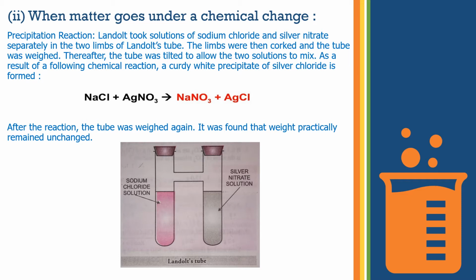So you can see the example, NaCl plus AgNO3 gives NaNO3 plus AgCl. So this is the chemical reaction. After the reaction, the tube was weighed again. It was found that the weight practically remained unchanged. So moving further, you can see that the mass of the reactants is equal to the mass of the products. So let us proceed further.